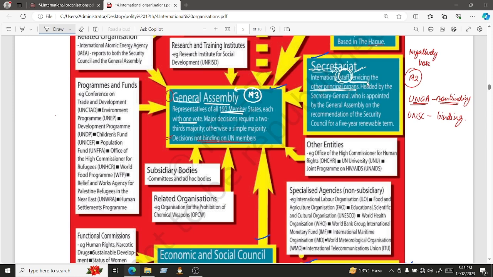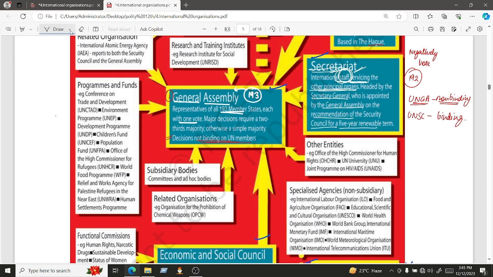I have just explained to you that the meetings of the General Assembly, Security Council, everything will be managed by the international staff, and that is your Secretariat, right? It is headed by a Secretary General. So there will be a person who will be heading this particular Secretariat. That is your Secretary General, and the Secretary General will be appointed by the General Assembly on the recommendation of the Security Council for a 5-year renewable term.